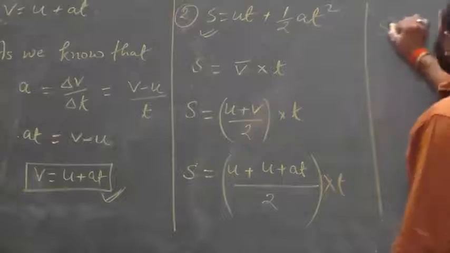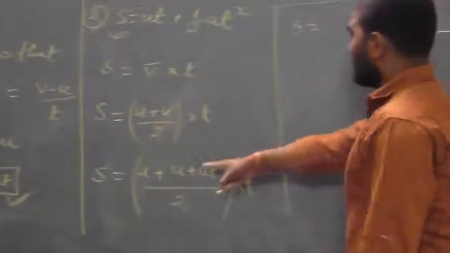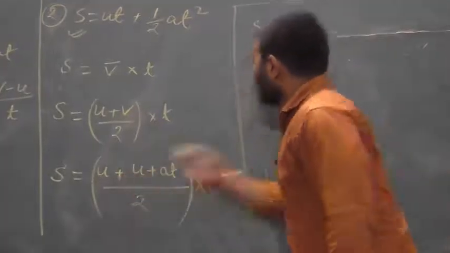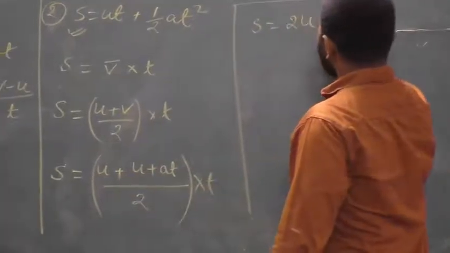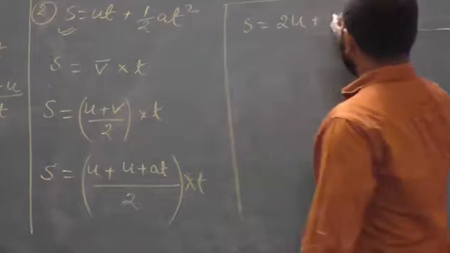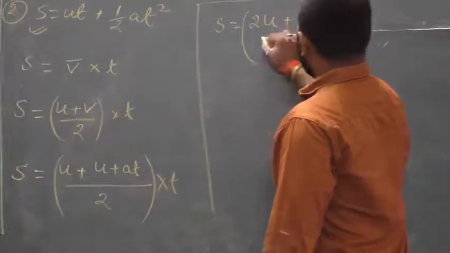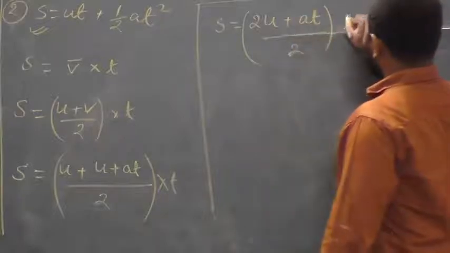Now s is equals to u plus u, that means 2u, plus at, upon 2, multiplied by t.